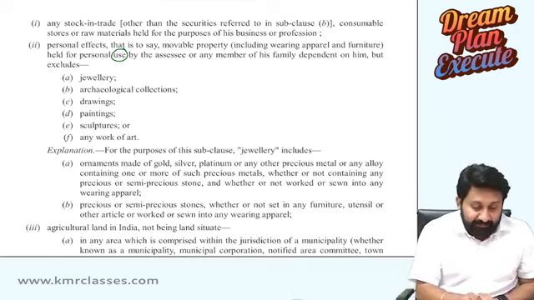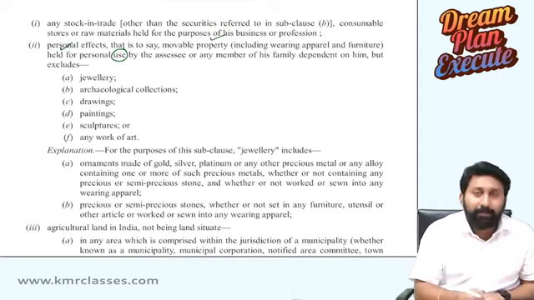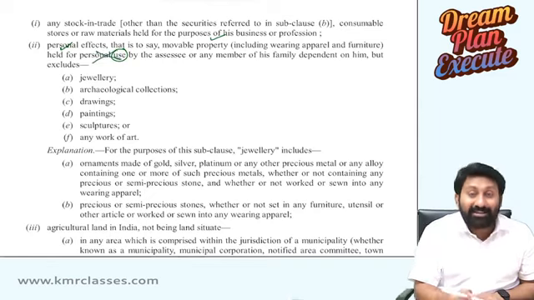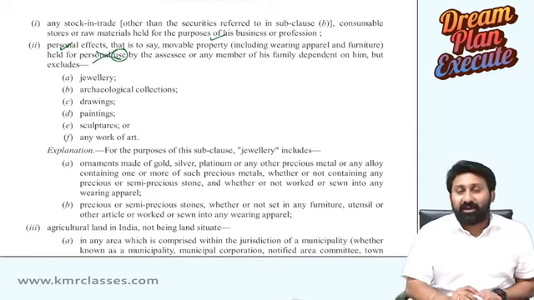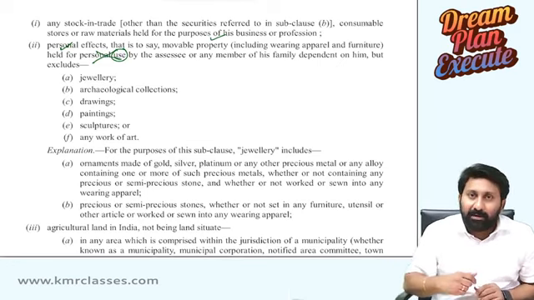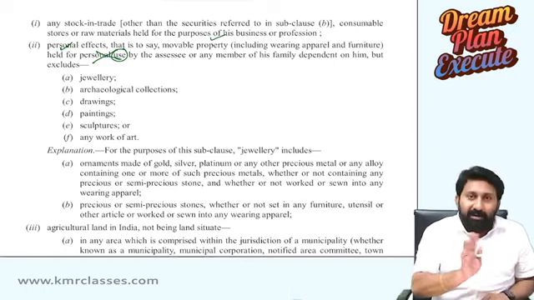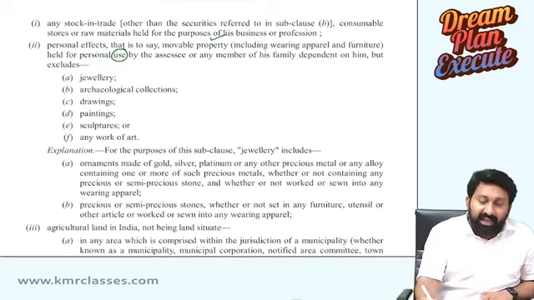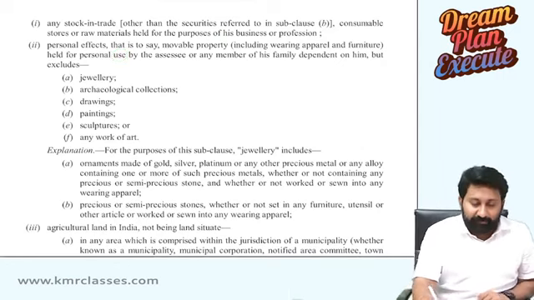A share is a movable property, 100%, held by a person, but not for personal use; it is held for the purposes of making a gain or loss. Generally, I purchase for making a gain. I may also incur a loss, but not for using it for my personal purposes. So it is not held for personal use. Therefore, securities are never called a personal effect. So what is a personal effect?